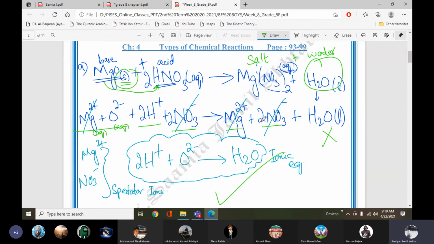So magnesium and nitrate are the same on both sides. They are the spectator ions, so we cancel them, and the rest of the equation we write down: 2H positive aqueous plus O2 negative aqueous gives liquid water. You can see here that the ionic equation contains the ions whose state changes during a reaction. Previously the ions were aqueous, but now they have joined to form liquid water. If you want to take a screenshot of the answer, take it, and then we'll move to the next question.